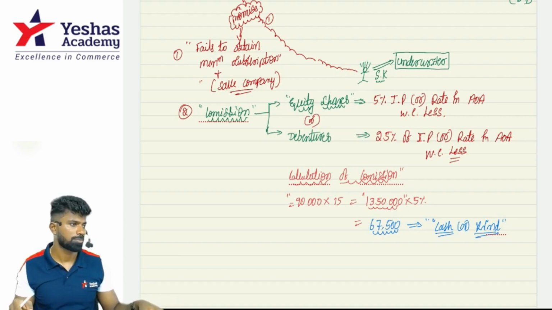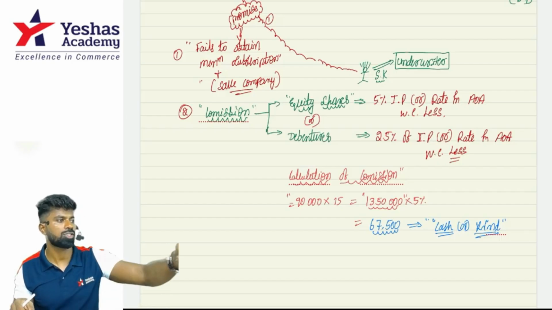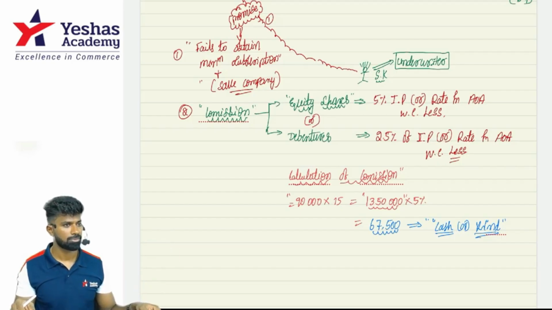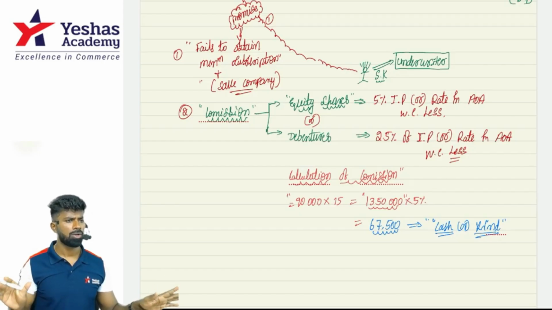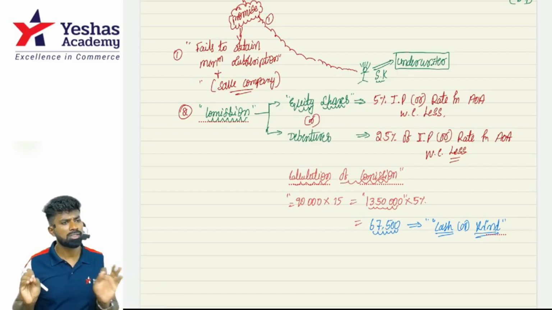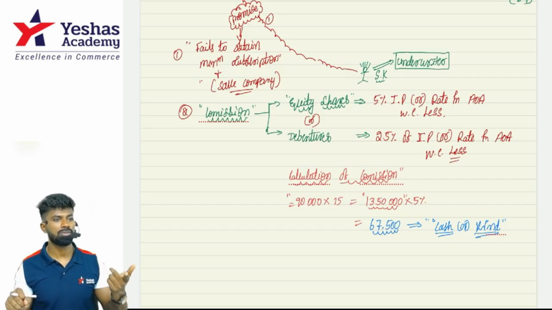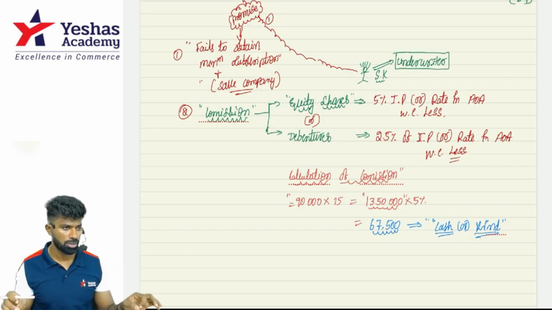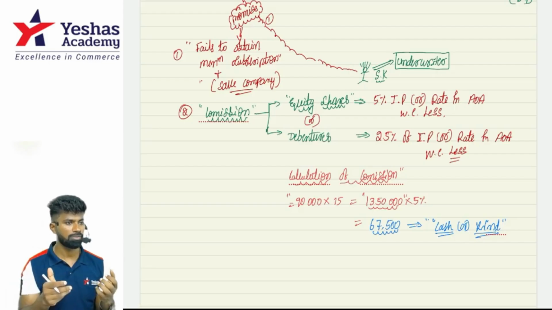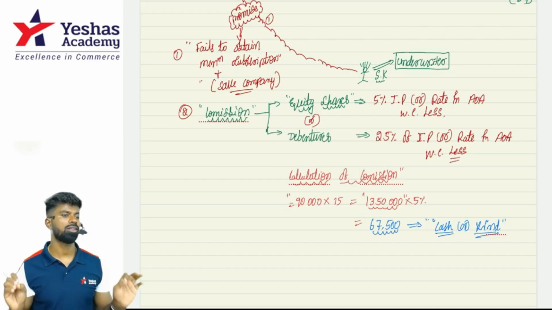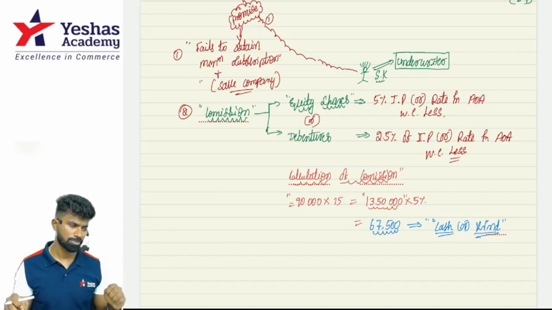Instead of giving cash to him, you can give shares to him. You will pay the commission irrespective of whatever happens, because he is undertaking the risk. It is the same as an insurance policy: you pay the premium irrespective of whether you claim the amount or not, because he is assuming the risk of not obtaining the minimum subscription.